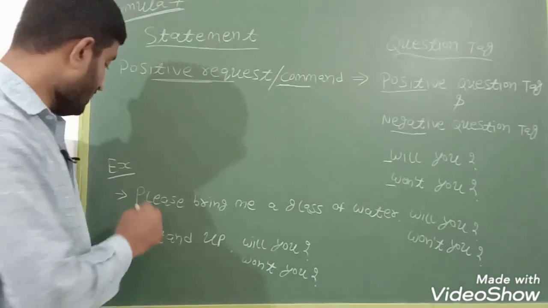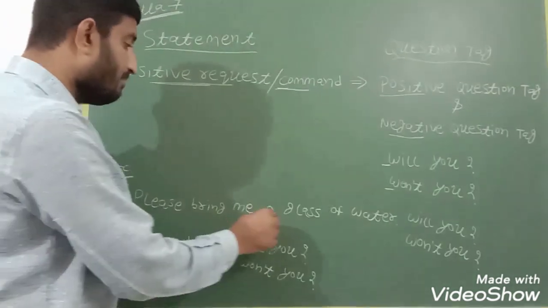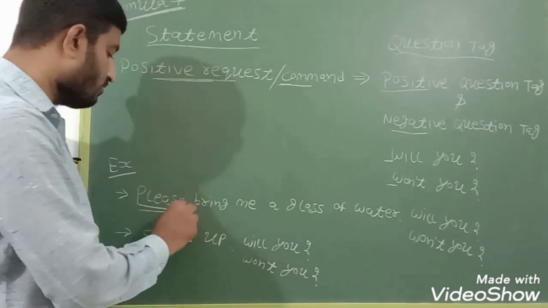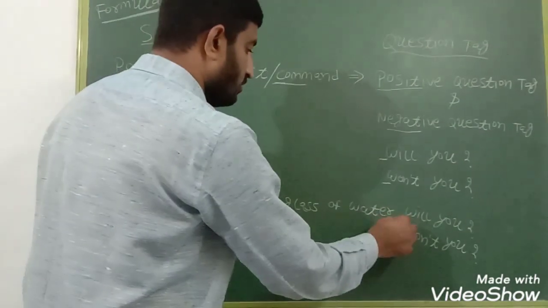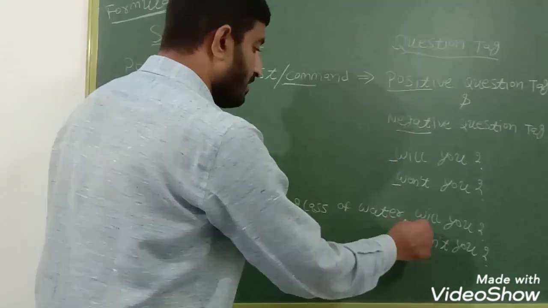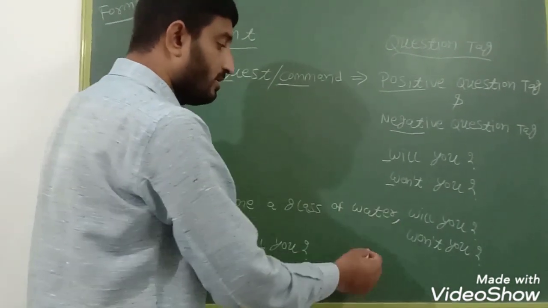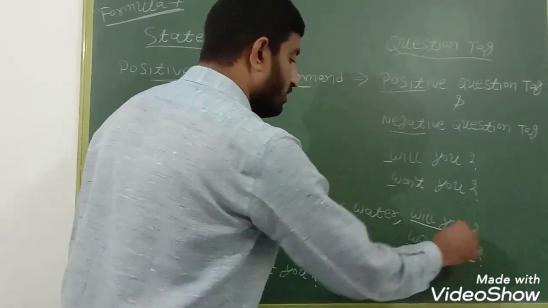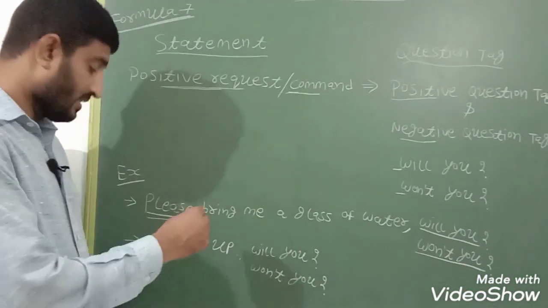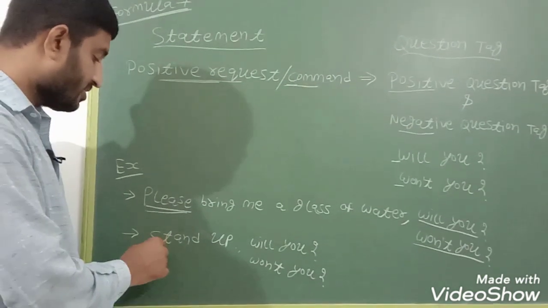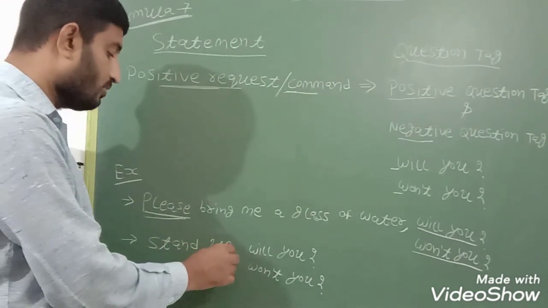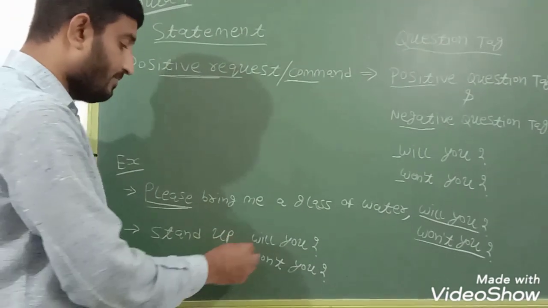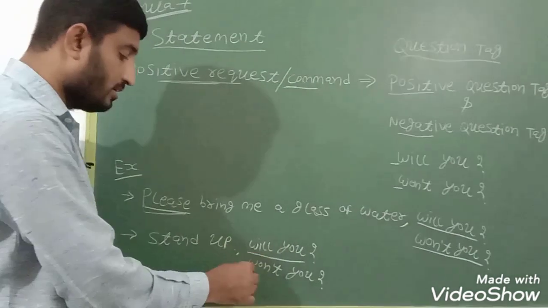Let's see one example. Please bring me a glass of water. You are requesting. So the question tag will become will you, or we can write won't you for this also. Will you, won't you, both are correct. Next one, command: stand up. If we are going to use a question tag for it, comma, will you or won't you.